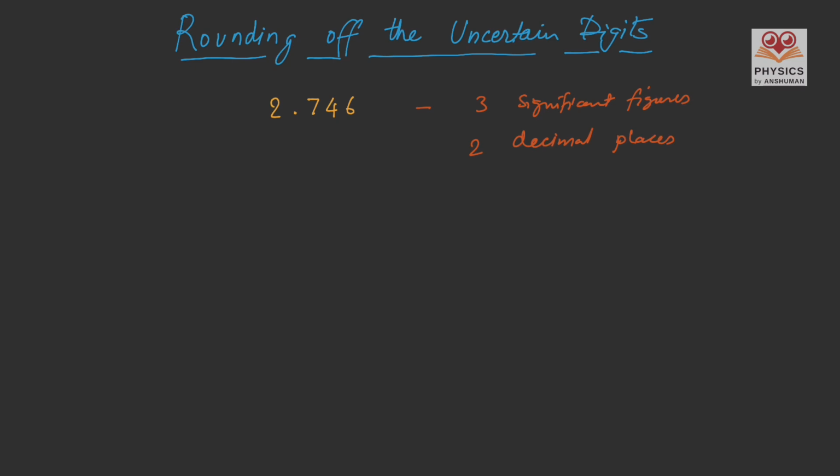As we can clearly see, the number has 4 significant figures, and we are asked to round it off to 3 significant figures. It doesn't mean that we will leave the last digit and write our result as 2.74. No, this is incorrect. We have to seriously analyze this number. The last digit that is uncertain is 6, and that is more than 5.